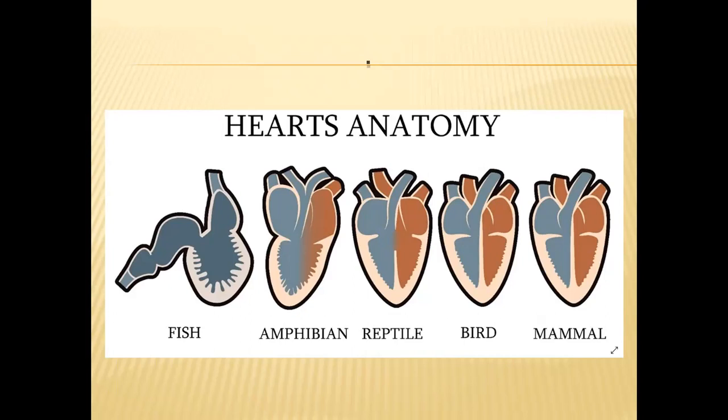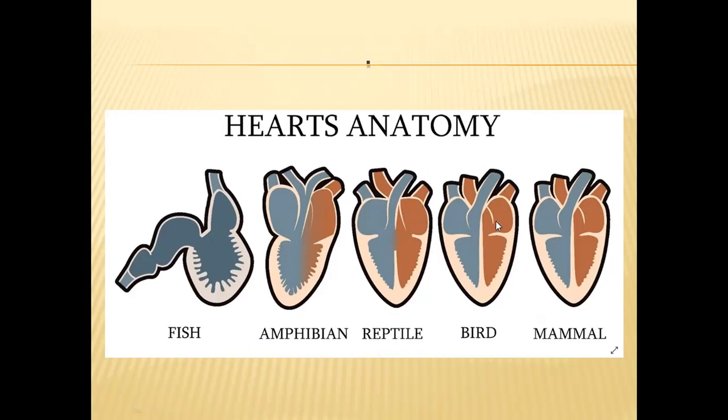Whereas in the crocodile group of reptiles, we can see a completely divided ventricle. So 4 completely divided chambers are present in crocodiles. In birds and mammals, in both these groups, heart anatomy appears the same. The 2 upper chambers are called auricles, and the lower chambers, the ventricles, are also completely divided like crocodiles. So 2 ventricles also will be there.